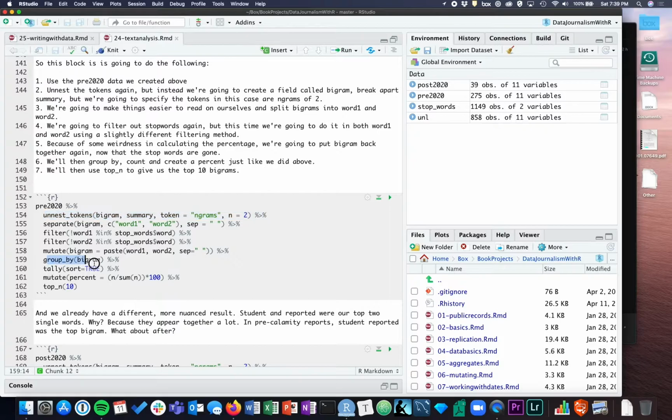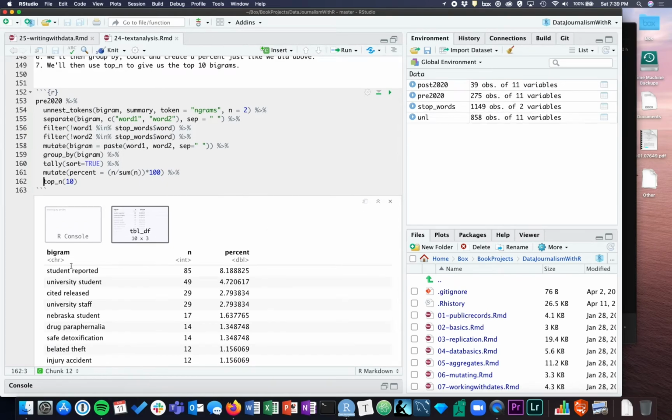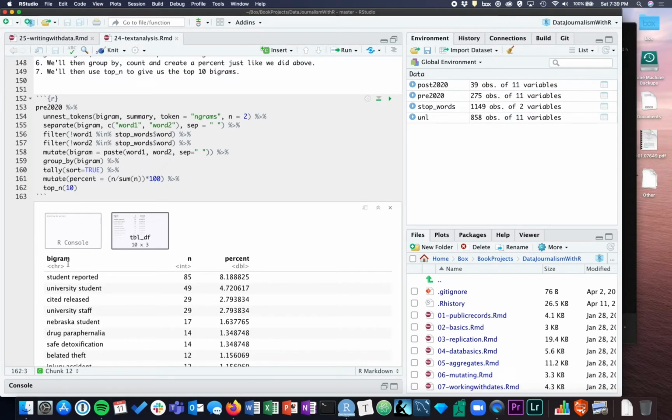I'm going to then group by the bigram, count them up and sort them. I'm going to create a percentage, and I'm going to create a top 10 list. So the top 10 bigrams. Student reported. The most common 2 words together before the calamity was student reported. So students were reporting most of these.